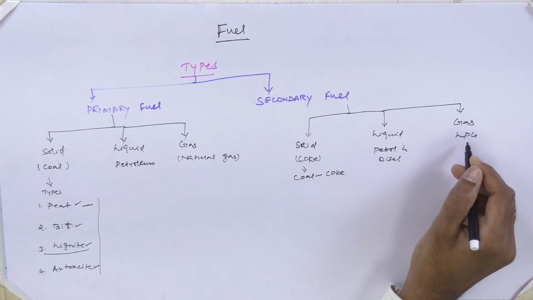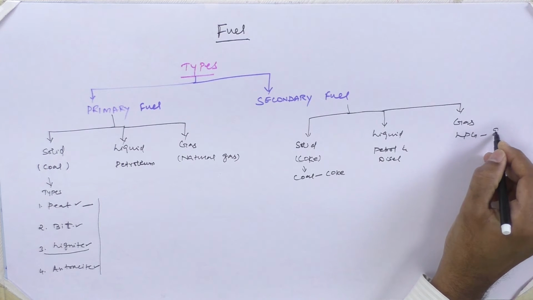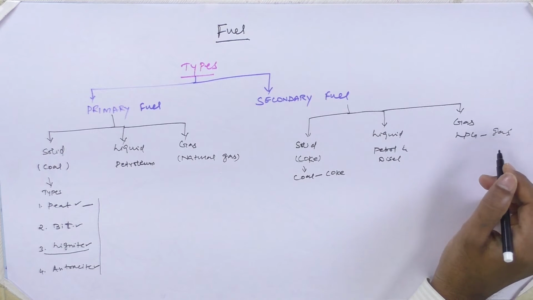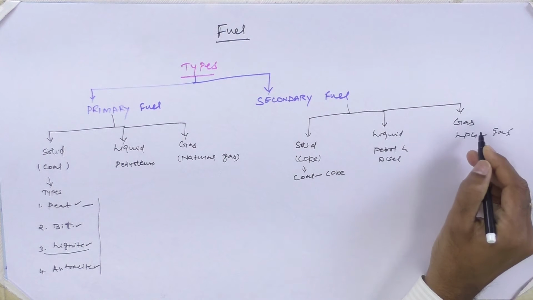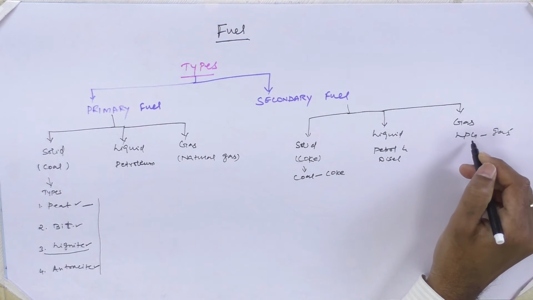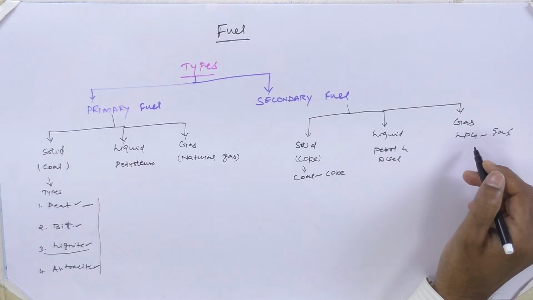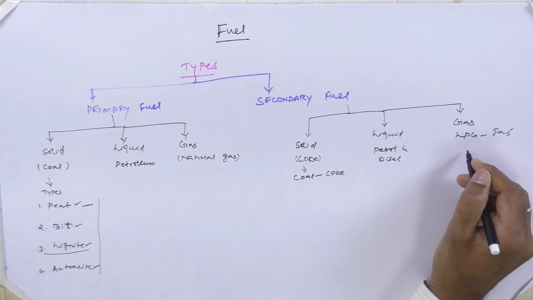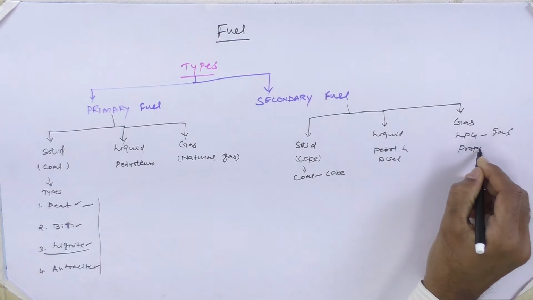So basically, under normal conditions, LPG is available in the form of gas only. For the storage purpose, they are converting the gaseous fuel into liquid form. It's called liquefied petroleum gas. So basically, the major chemical composition of this LPG is going to be propane, a hydrocarbon.